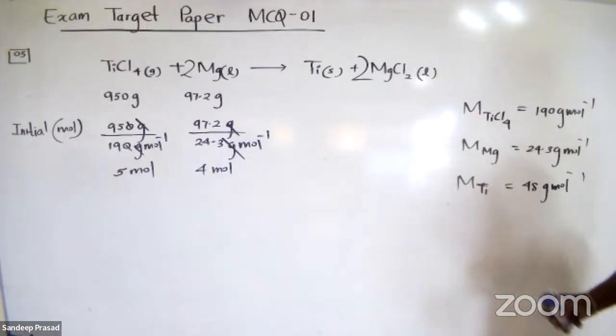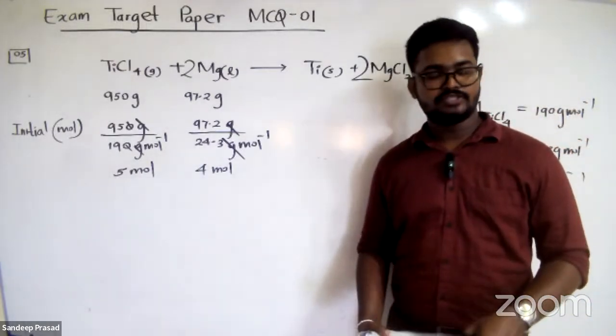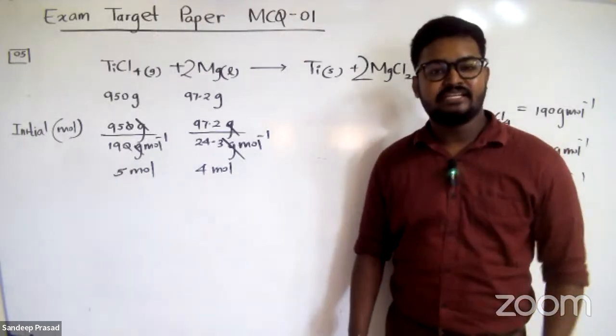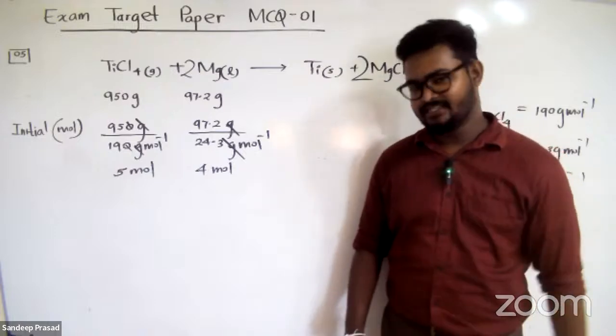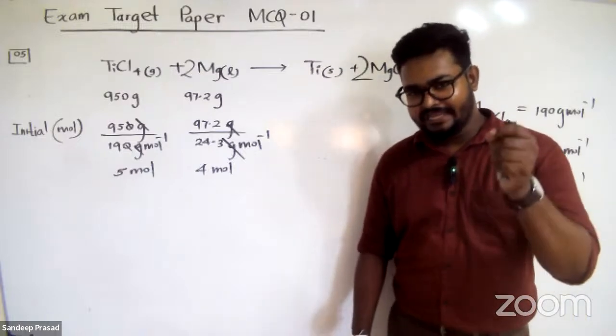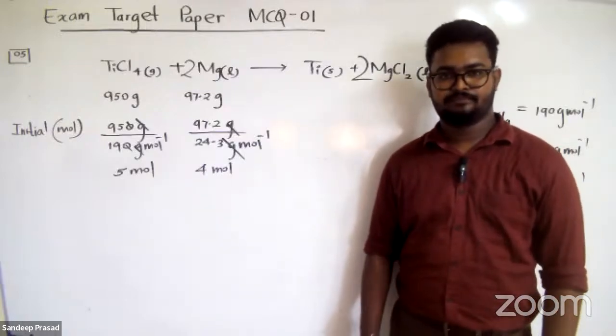As I mentioned, what does limiting reagent mean? Remember students, the limiting reagent is the one that decides the reaction. How does it decide the reaction? Normally, the limiting reagent is totally consumed in the reaction, right?